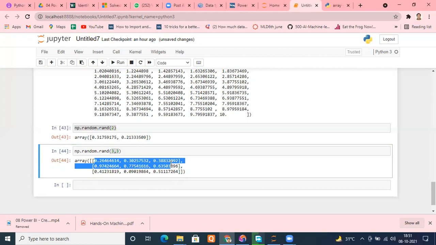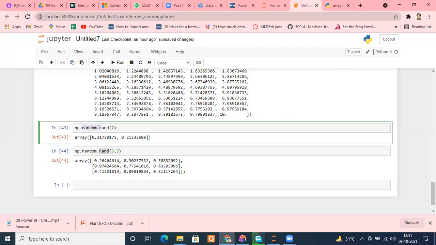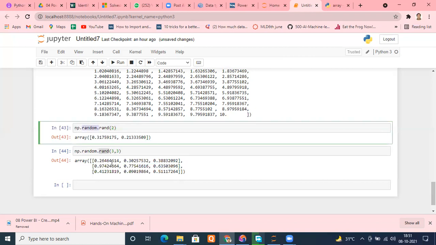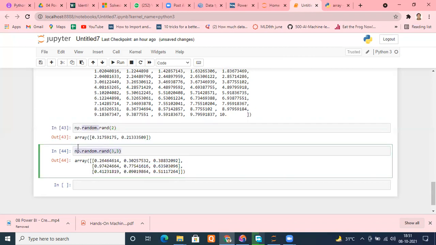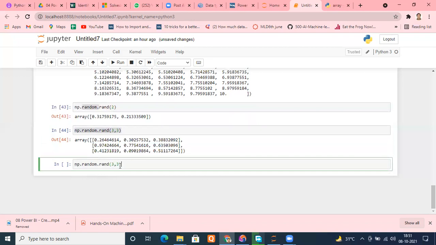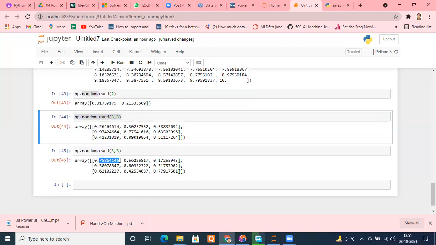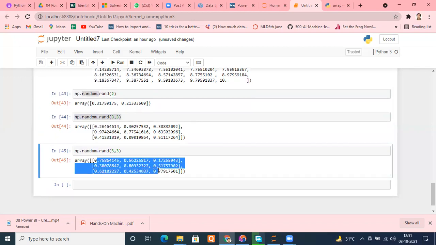Sir, are these numbers from the above array or does it take them randomly? It's random. The module name is itself random. We cannot guess it. It's entirely random. Next time I run it, there's no guarantee the same numbers will be visible. Let me run this and you can see. See, the first number has changed itself. Entirely different kinds of numbers are there. They are random. That's why the module is random.